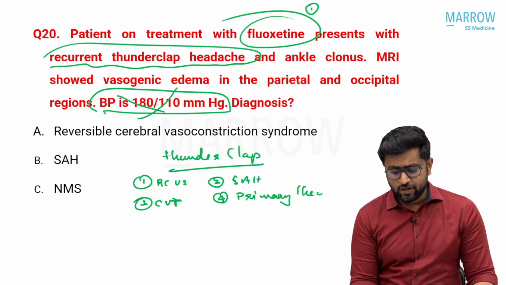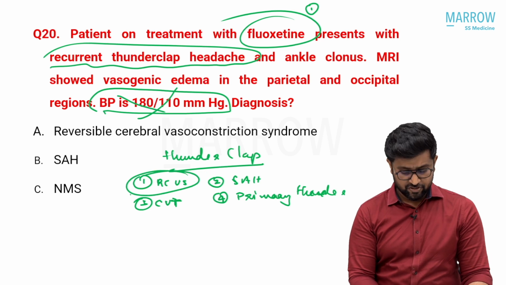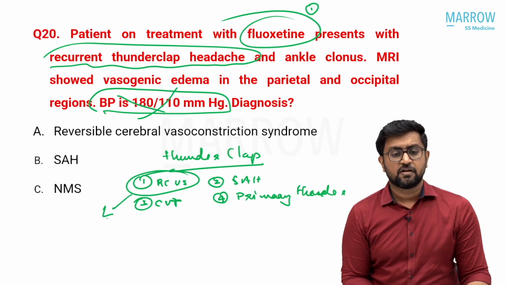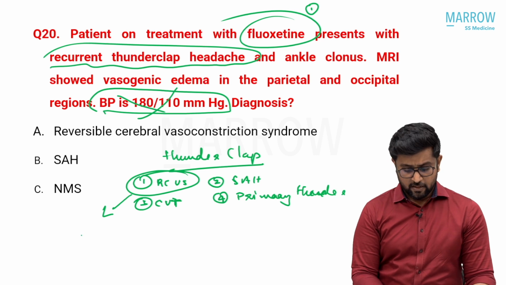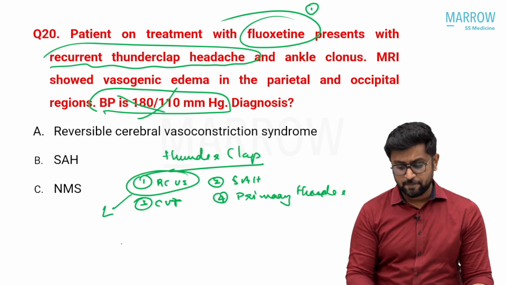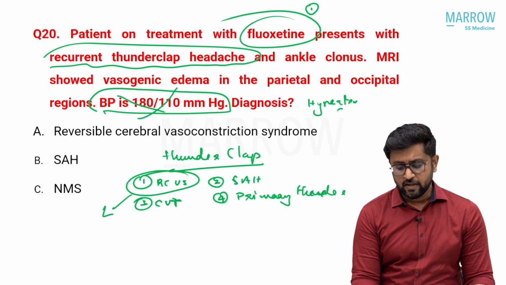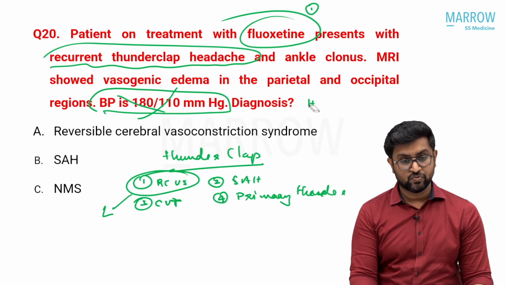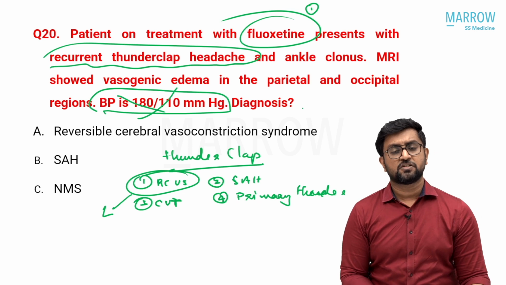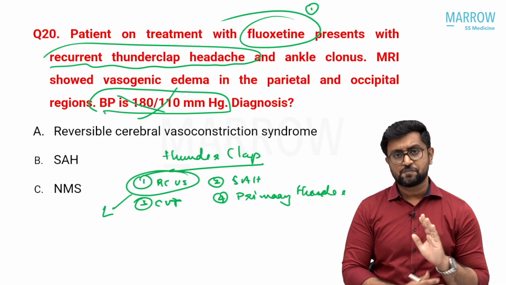If you take the etiologies of thunderclap headache, if everything is ruled out, even migraine can cause thunderclap headache, like because of RCVS. So RCVS, or reversible cerebral vasoconstriction syndrome, presents with thunderclap headache, and this RCVS comes under a spectrum of hypertensive encephalopathy. Hypertensive encephalopathy, RCVS and PRES both come in the spectrum of hypertensive encephalopathy. RCVS can cause stroke, it can cause cortical SAH, it can cause vasospasm.